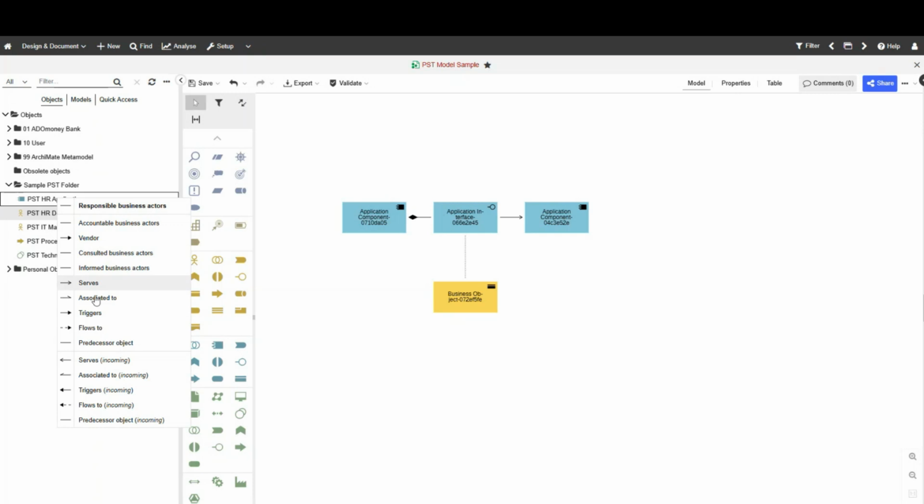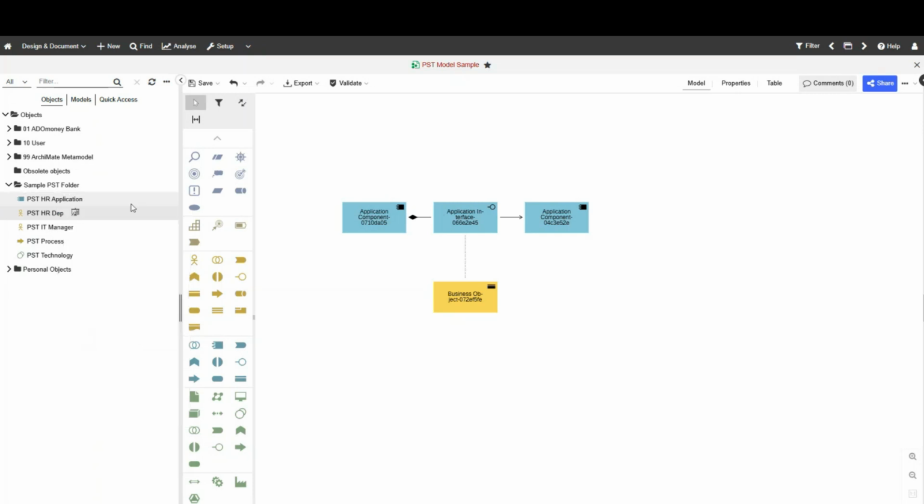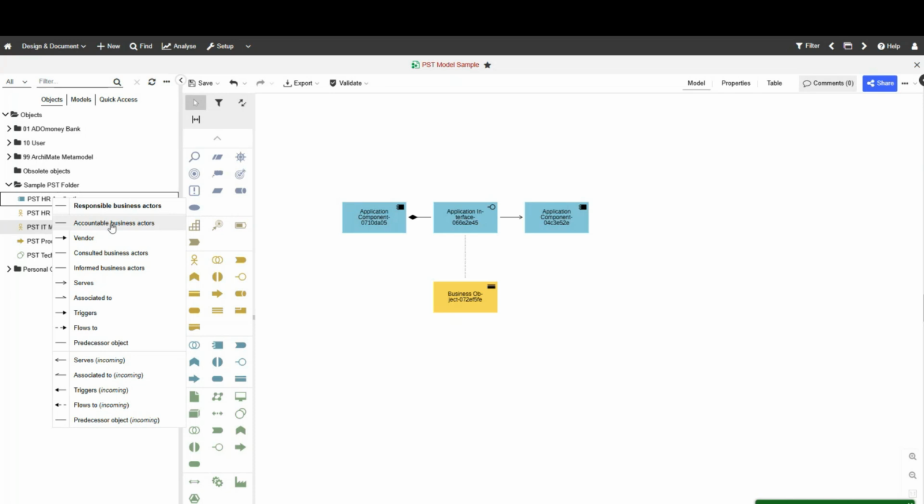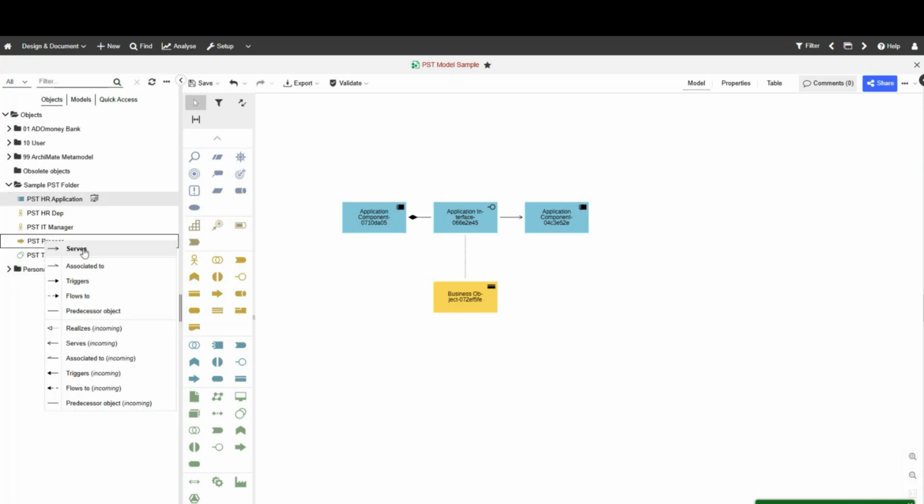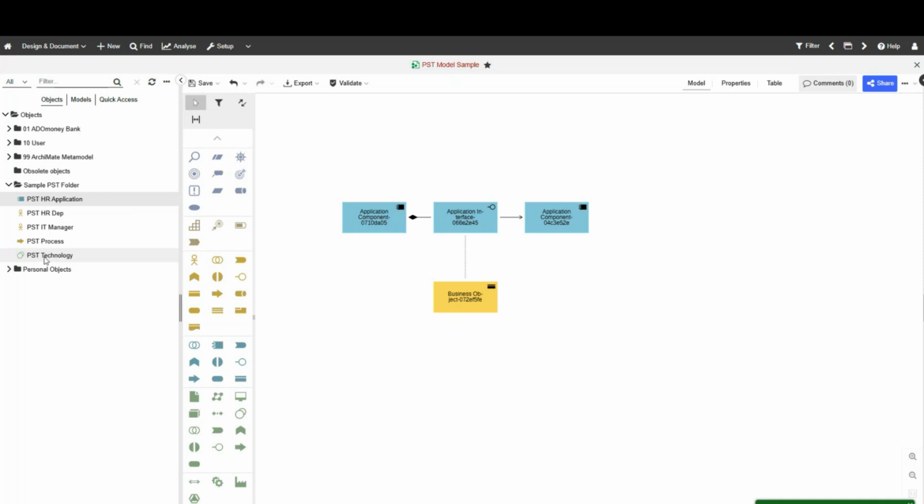And it's going to ask me, how do you want to make the relationship? I'm going to be the responsible business actor maybe. And this one here, what is it going to be? It's going to be the accountable business actor. And the application to the process is going to be serving. And the system software, I'm going to leave the system software out for now.